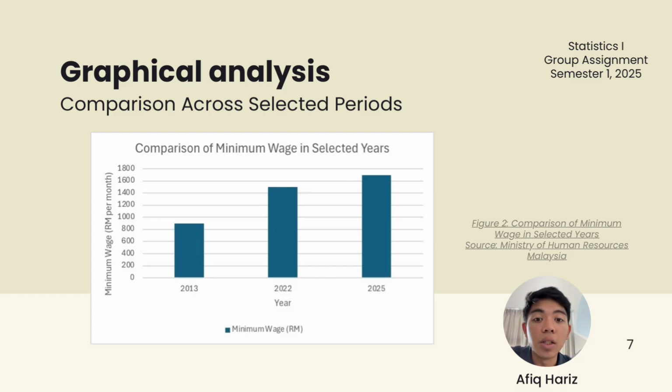The latest increase in 2025 to 1,700 ringgit further highlights stronger government intervention in recent years. This comparison makes it easier to visualize how minimum wage policy has shifted towards higher wage protection after 2020.